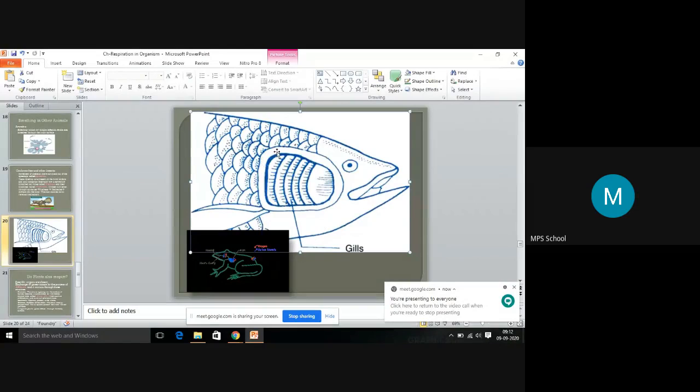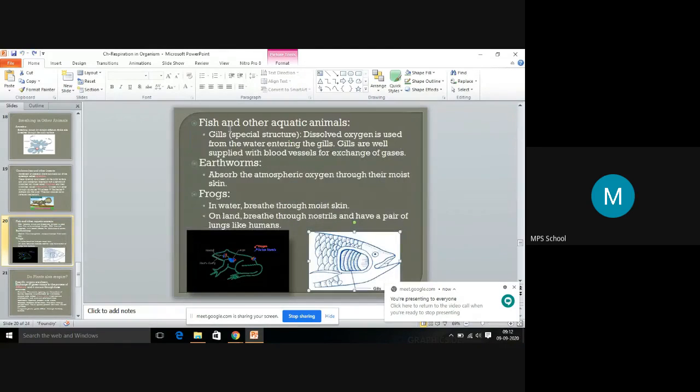If you notice, on the fish there is a structure on the body surface called gills. Through these gills the fish does the respiration process. It's a special structure you can see in the fish, and without water a fish can't survive.